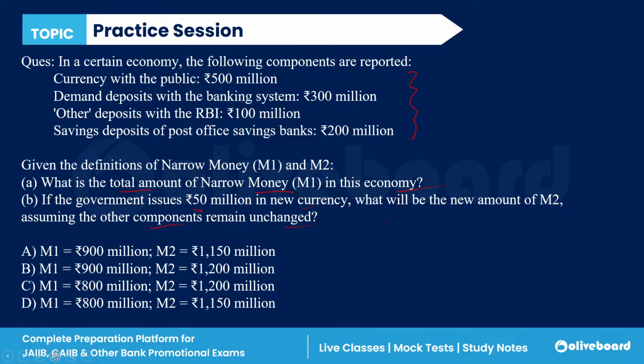So, Lakshmi is saying A is the correct answer. Krishna is saying D. Everyone else, please answer this question.